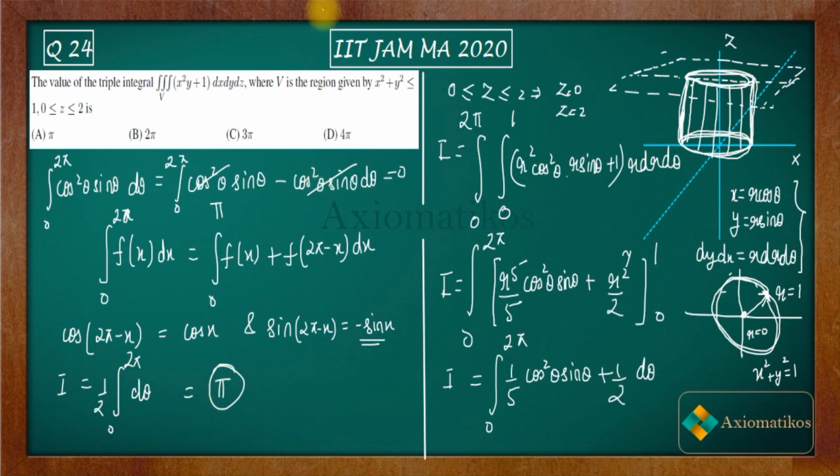So let me check my calculation, then we will mark our answer. Okay, so I got my mistake. When I integrated, we got this twice here. You have to multiply by two on every integral that you have, because after the integration you got twice, but I forgot to write it here. That is why you will get 2 pi as your answer. Are you getting my point? So now we can mark that B is the correct option. Got it? B is correct, C is incorrect, D is incorrect, and A is incorrect. So thank you.